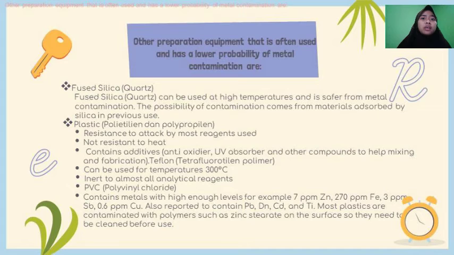Most plastics are contaminated with polymers such as zinc still out on the surface, so they need to be cleaned before use.